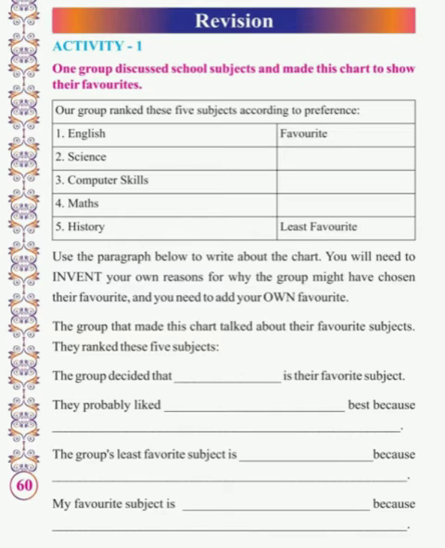One group discussed school subjects and made this chart to show their favorites. You can see here one table. The group ranked their 5 subjects, which subjects they like the most and which they like least. Here you can see English, science, computer skill, maths and history. Among them English is the favorite subject mentioned, and at the end history, which is the least favorite subject for the students.